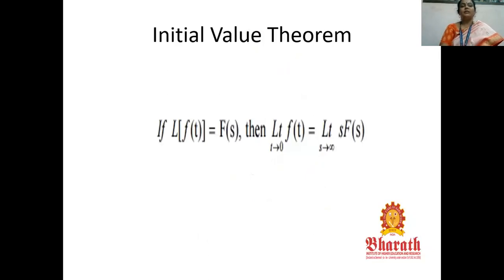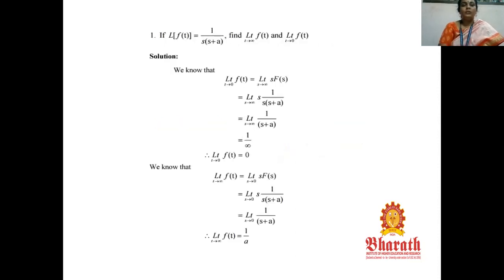Next, the initial value theorem. If L of f of t is equal to F of s, then limit t tends to 0 of f of t is equal to limit s tends to infinity of s F of s. This is the initial value theorem. By using it, we can calculate two things.